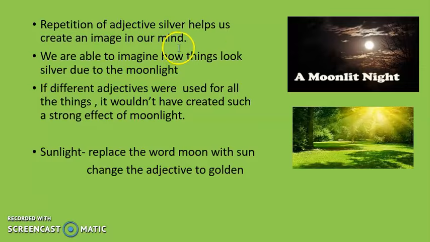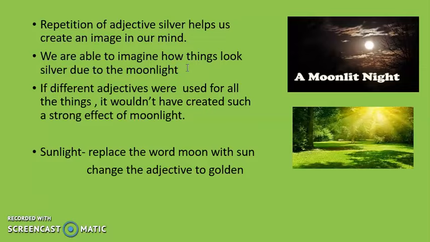So remember, okay, the poet wants us to create an image in our mind. Okay, and we were able to imagine how things look, okay, due to the moonlight, right? By the end of the class, we were able to understand that everything looked silver, okay, due to the moonlight.